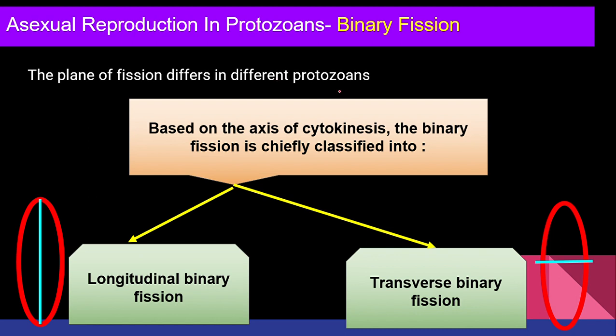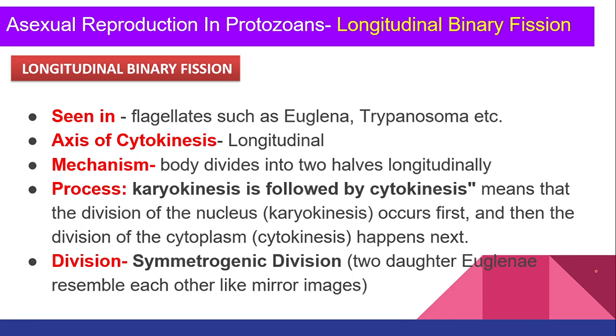Now, the plane of fission differs in different protozoans based on the axis of cytokinesis. Binary fission is classified into two: longitudinal and transverse. See here, this is one organism and this is a second organism. If I divide this organism in a longitudinal way, we call it longitudinal binary fission. If I divide it in a transverse way, we call it transverse binary fission. Here also two daughter cells are produced.